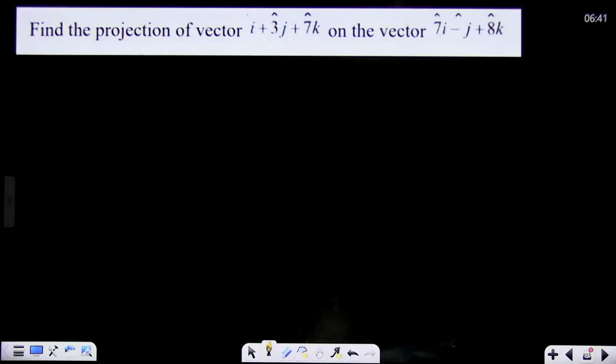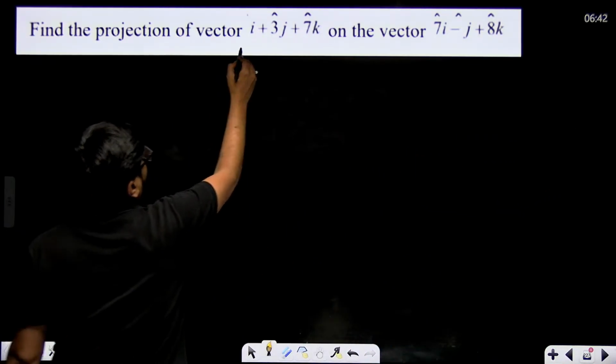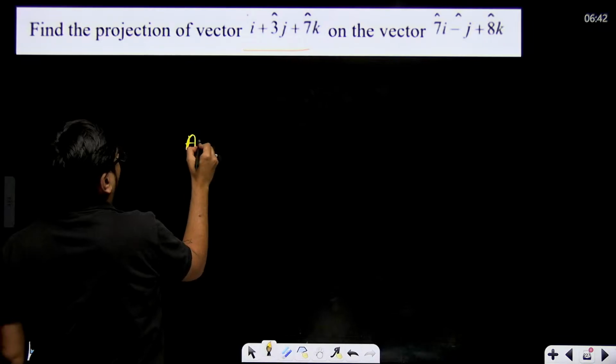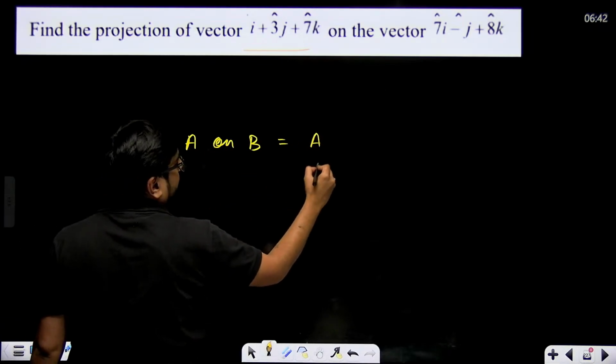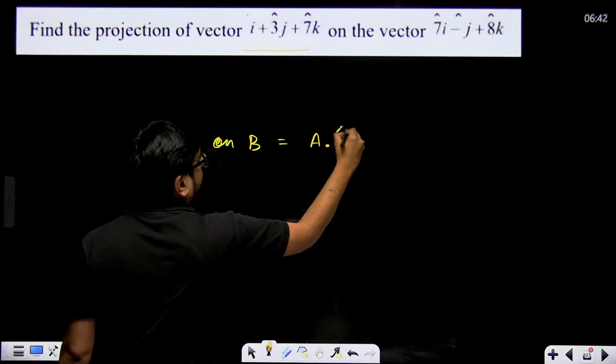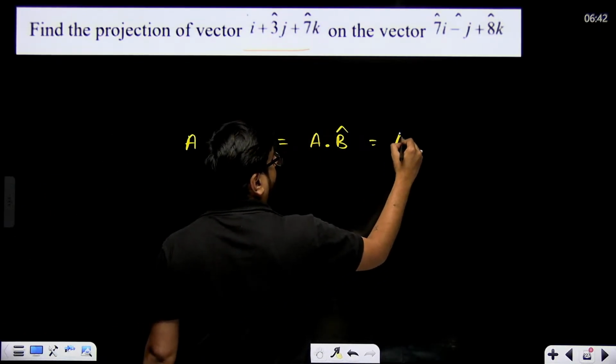Now your projection, yes, please do the projection revision also once. Projection of one vector on the other. Projection of A on B will be A vector dot with B cap, that means unit vector. And what will be the unit vector of B?